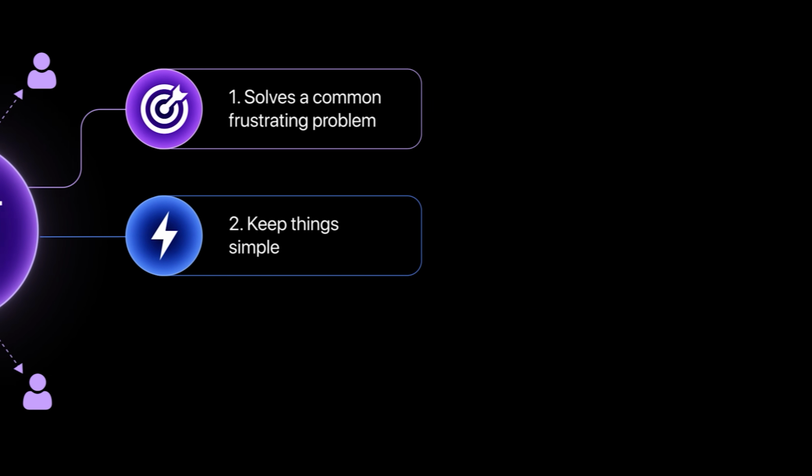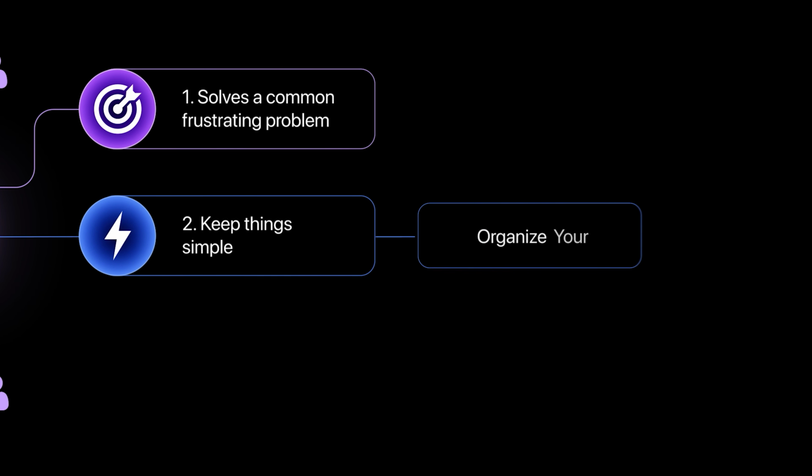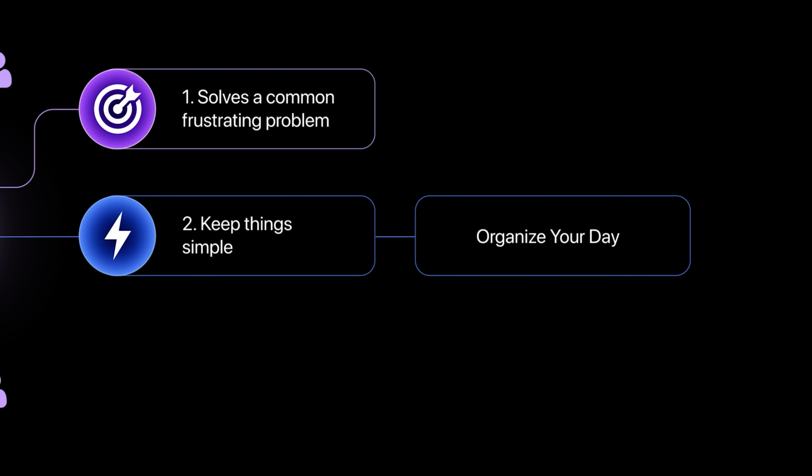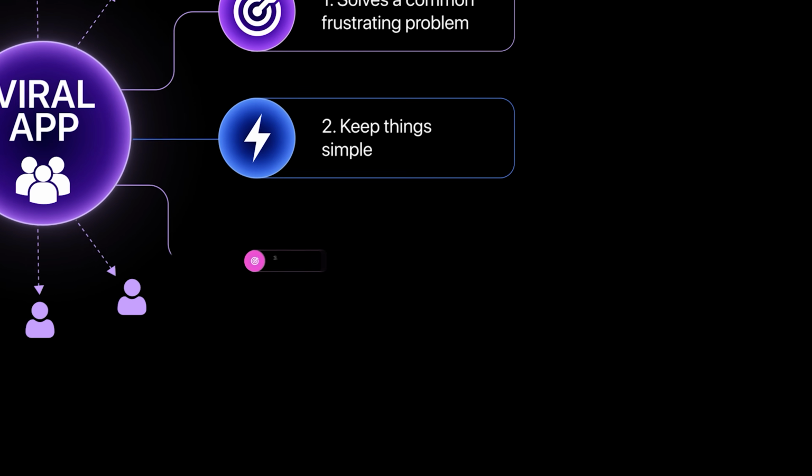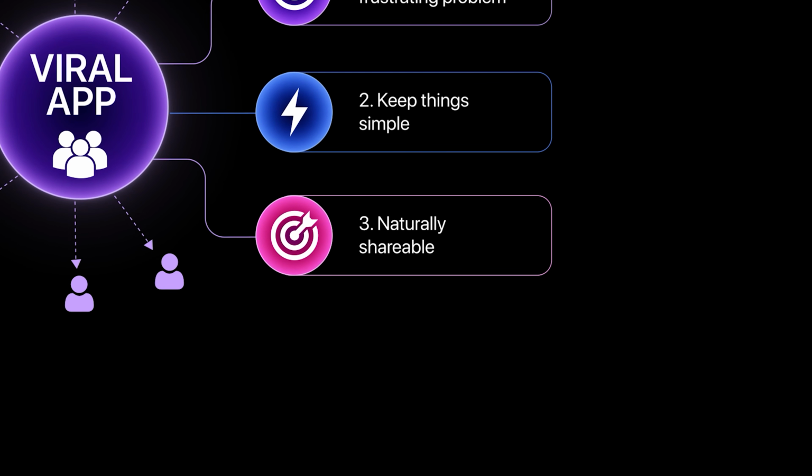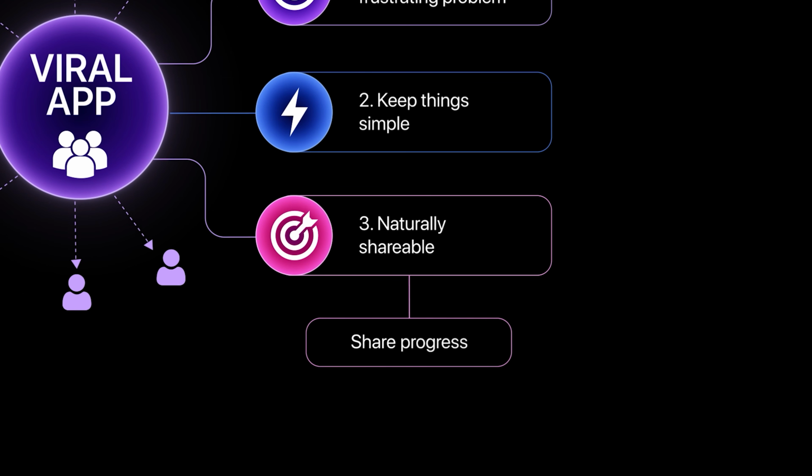Second, it keeps things simple. Dayflow's core functionality can be explained in 3 words: organize your day. Users can instantly see what they need to do, what habits they need to complete, and how they are progressing toward their goals. And third, it's naturally shareable. When someone builds a long habit streak, completes a major goal, or has an extremely productive week, they can share that progress with their friends. And this creates social proof and gives the app free organic marketing. So now let's build it.